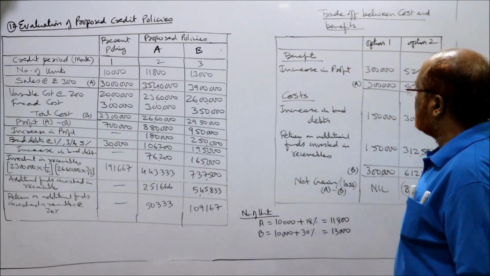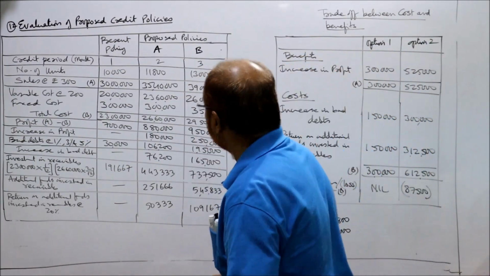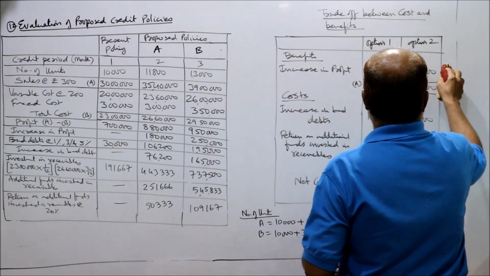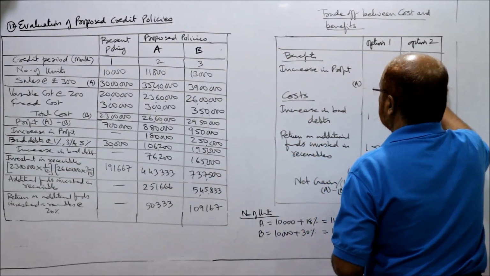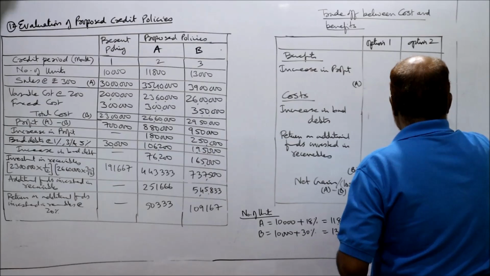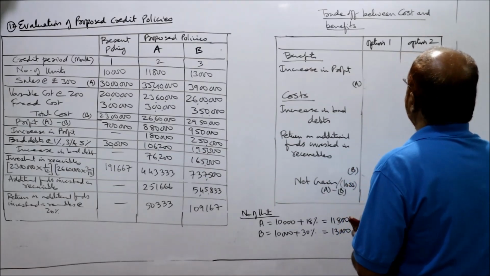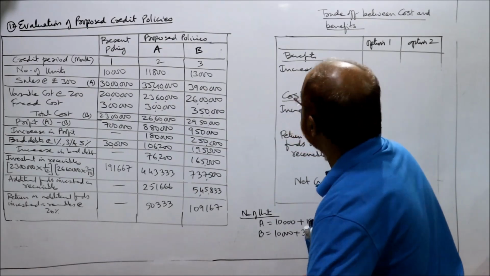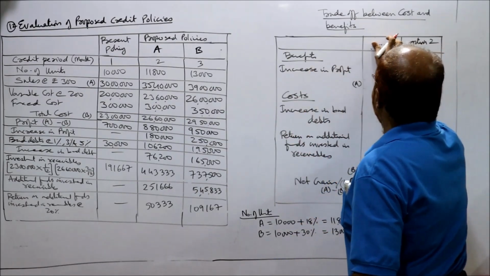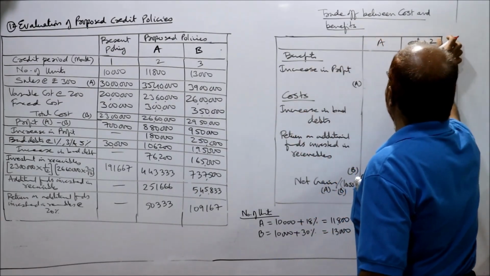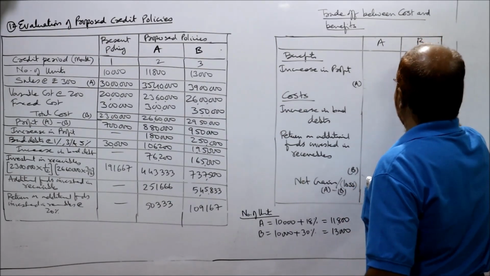Now we have to evaluate. Trade-off between benefit and cost. Proposed option A and option B.